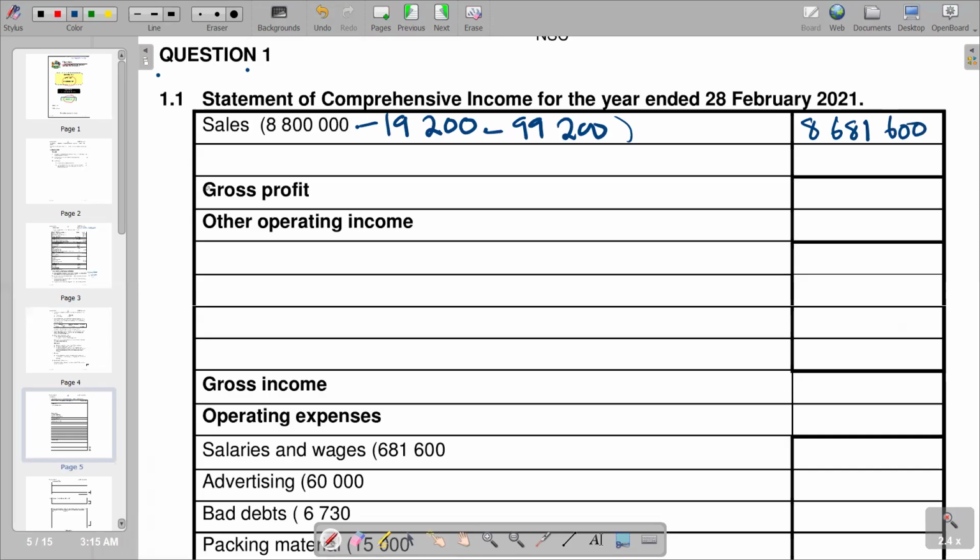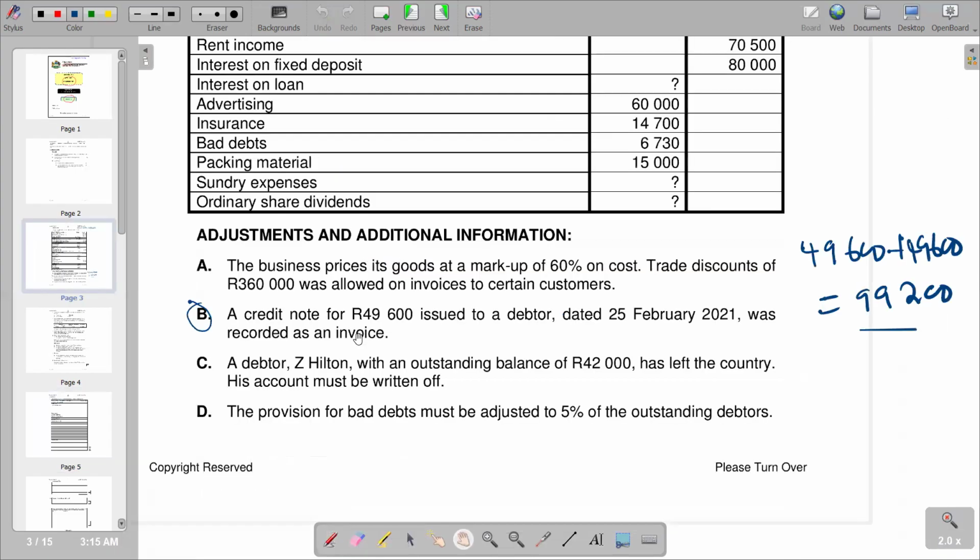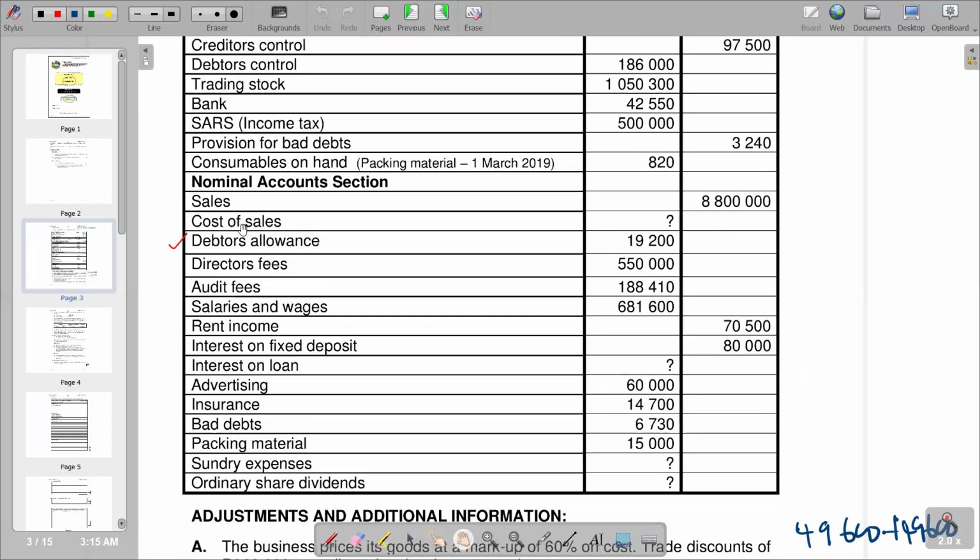Then remember, we have to subtract the figure for cost of sales. So we go to our information given, the pre-adjustment trial balance, and try to see what figure we are given as our cost of sales.